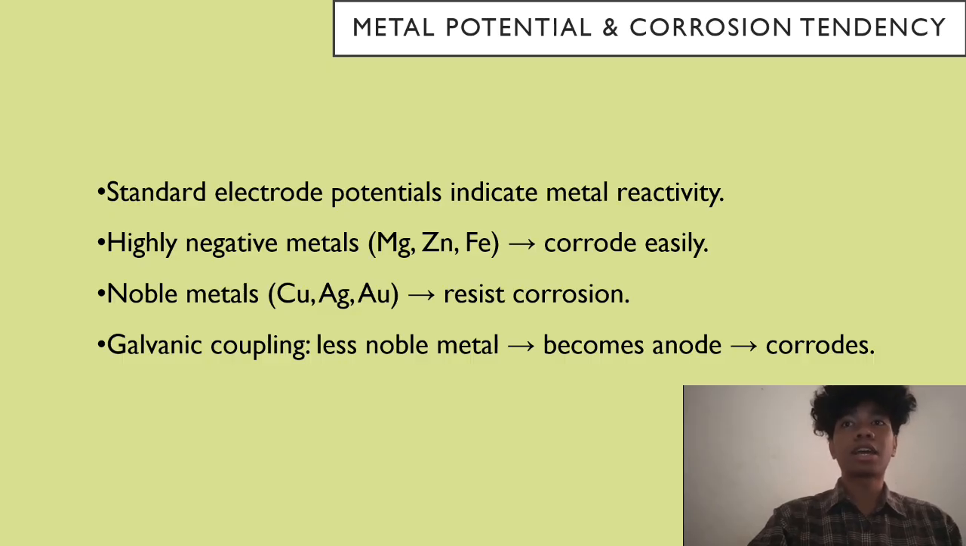Next is the metal potential and corrosion tendency. Each metal has a characteristic standard electrode potential that indicates how easily it corrodes. Metals with more negative potential such as magnesium, zinc, and iron corrode more easily. More noble metals like copper, silver, and gold resist corrosion. When two metals are connected, the less noble one becomes the anode and corrodes faster.